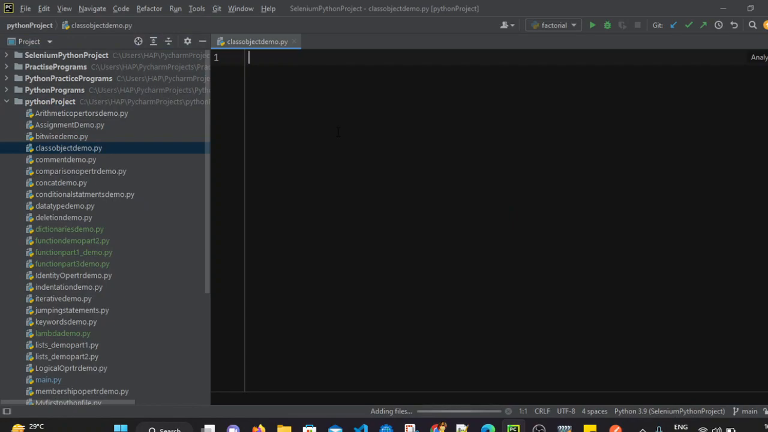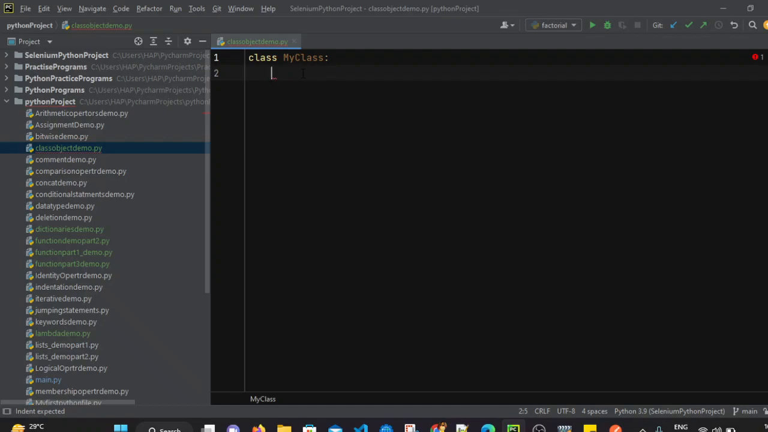We have created a Python file. In this file, now let's define one class. To define a class, we have to use the keyword class. Then we have to mention the class name. I am just mentioning it as my class. After that, a colon, and we have to give the indentation. So now we are inside my class.